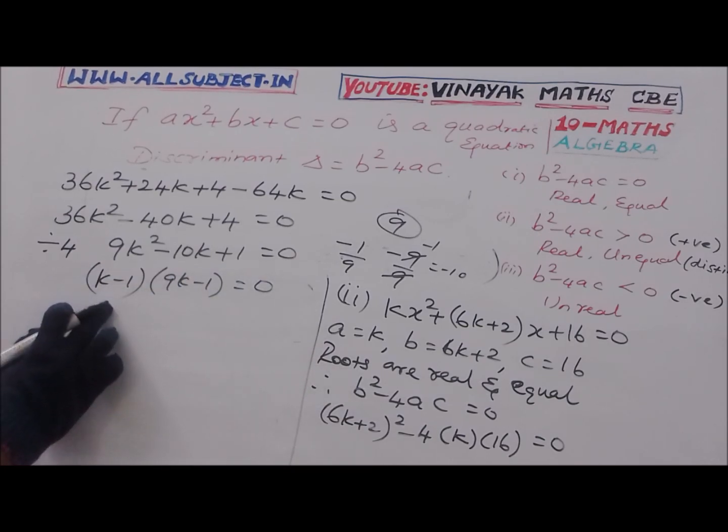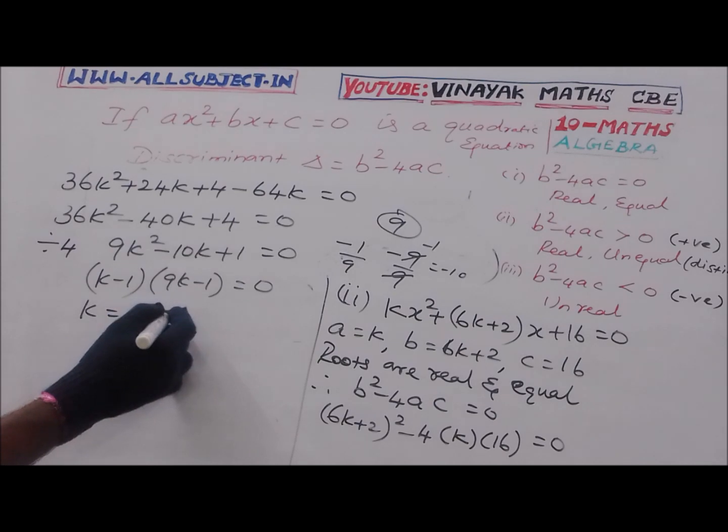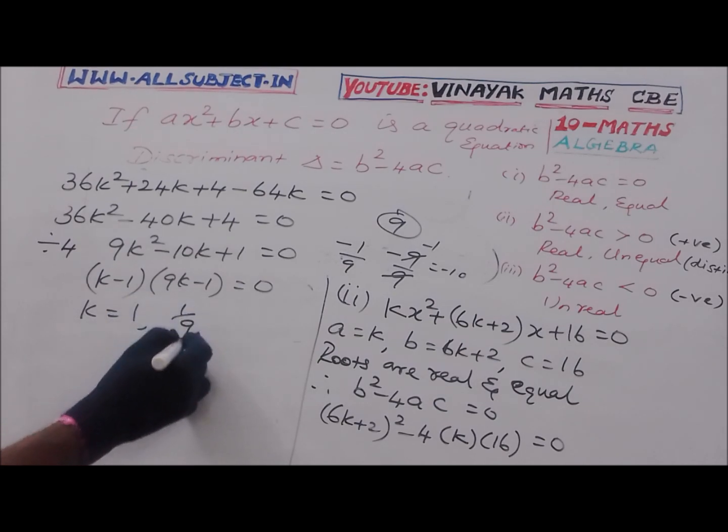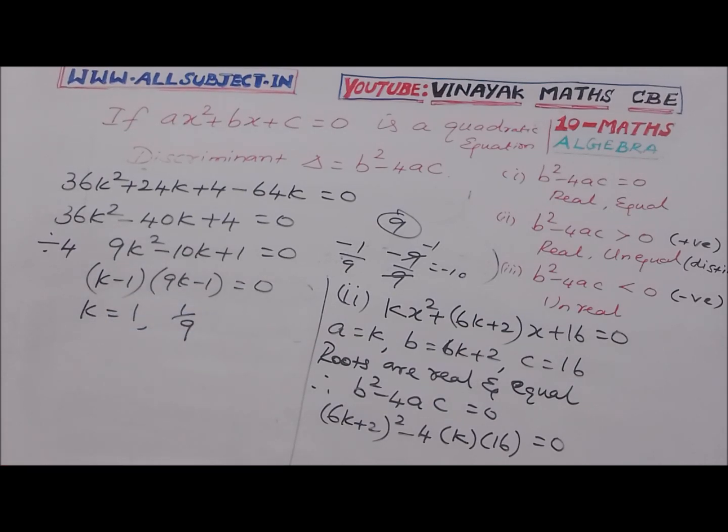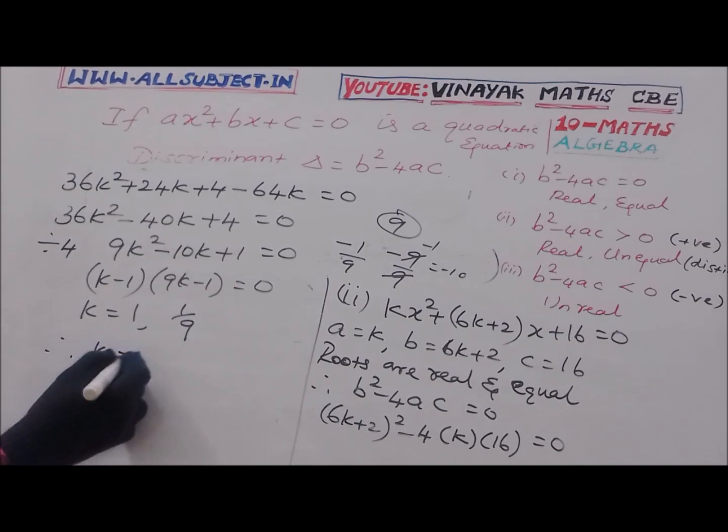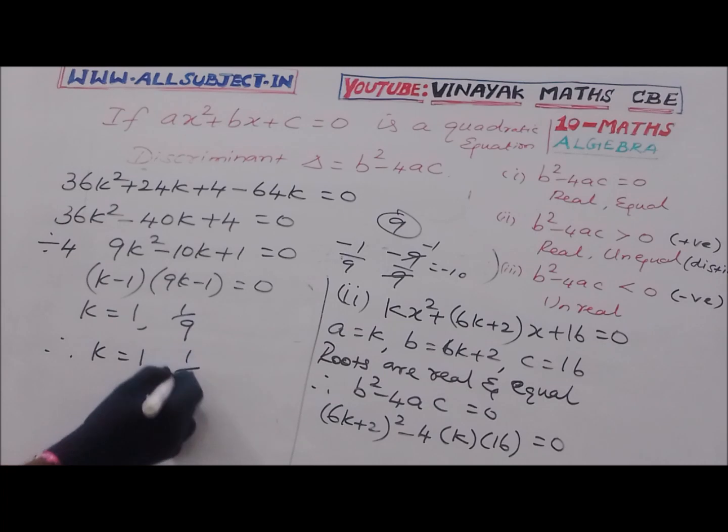These are the factors. Separating the factors, k equal to 1, comma, 1 by 9. Therefore, the values of k are k equal to 1 and 1 by 9.